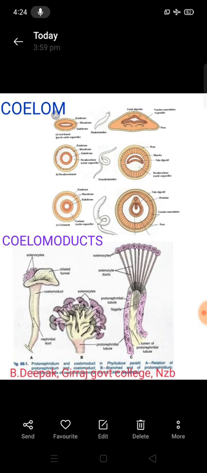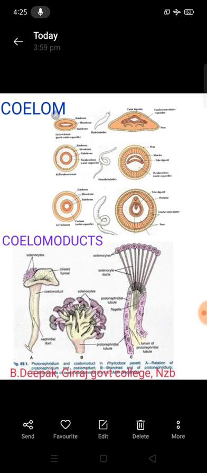Example, Phyllodoce. And the second one, the metanephromixium. Coelomoduct is united with the metanephridium. It is called the metanephromixium. Example, Eunice. And the third one is the myxonephridium. The coelomoducts and the nephridium are intimately fused to form a single funnel-like organ called the myxonephridium. Example, Arenicola.